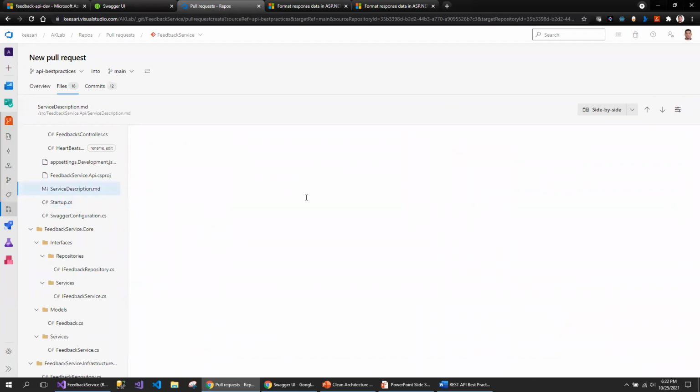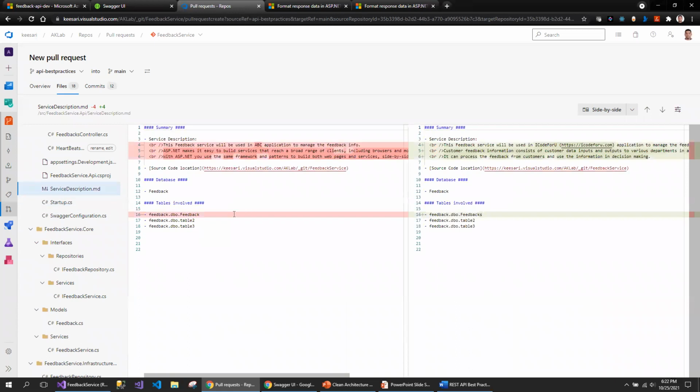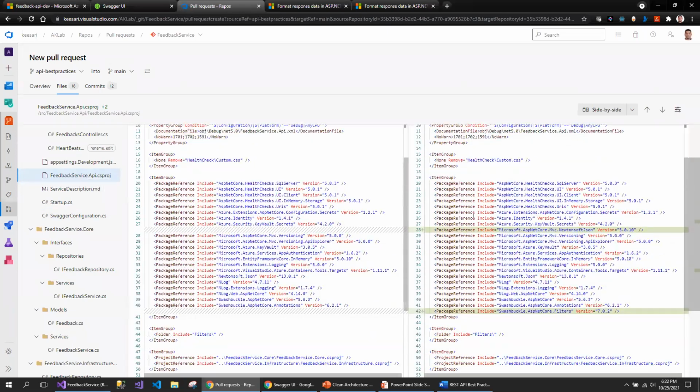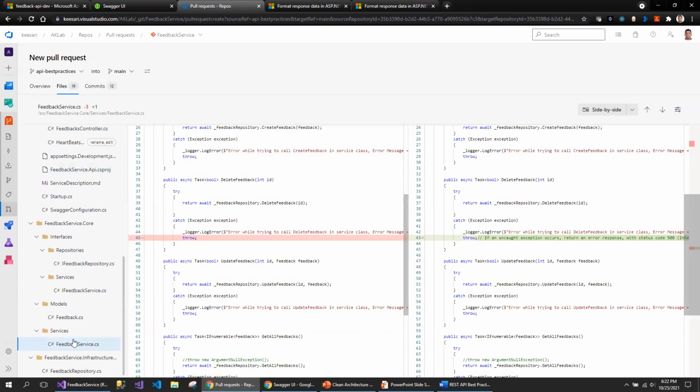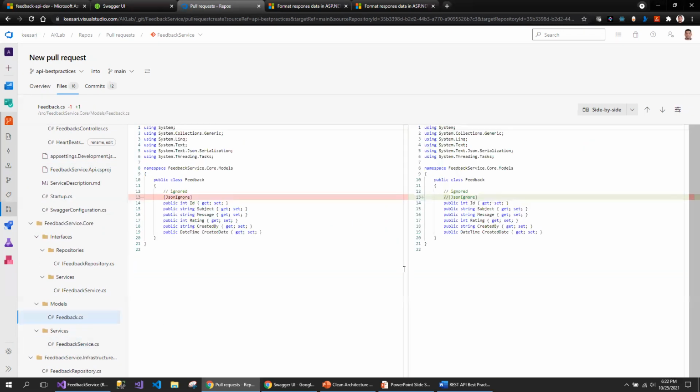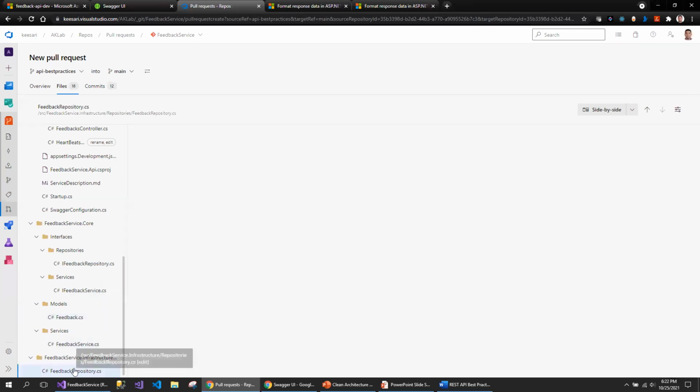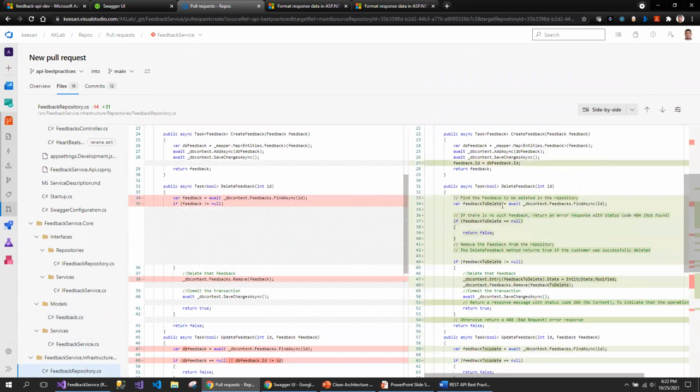I've also improved the API documentation to make it more user-friendly. And in my project, I have added the Newtonsoft. I've added the Swashbuckle filter for extended documentation. And the rest of them are pretty much related to the status code, for example.